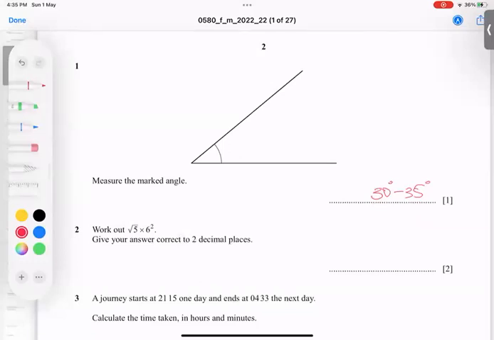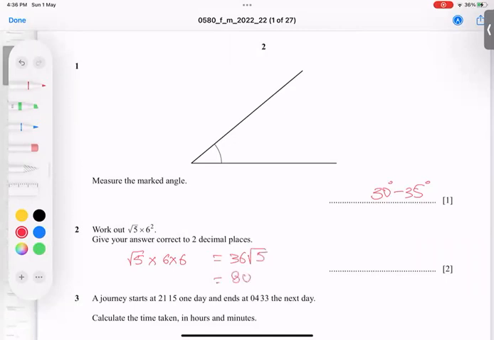Next question is asking here, root 5, work out and give the answer for this one. So work out, 2 marks, means root 5, and 6 square means 6 times 6, we can say 36. Even if you write 6 into 6 for the examiner, he can understand. Then you can write directly, because we cannot do extra work than this. So the answer becomes 36 root 5, and 2 dp is asked.